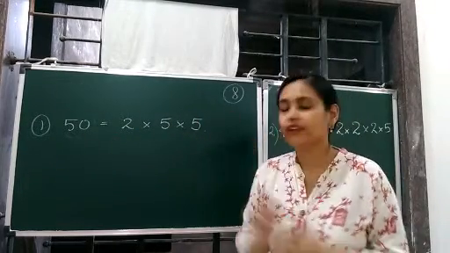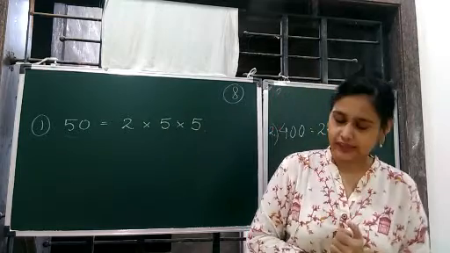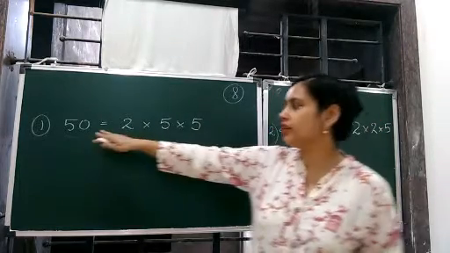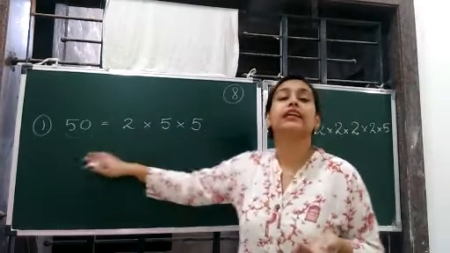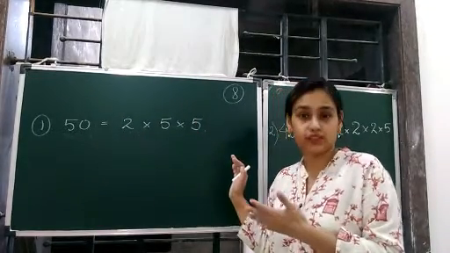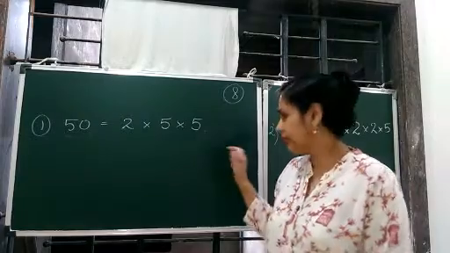So, can you make 50 a perfect cube? Yes, you can. Means not 50 actually, but can you find a number greater than 50 which will be a perfect cube? Is it possible? Yes, it is.